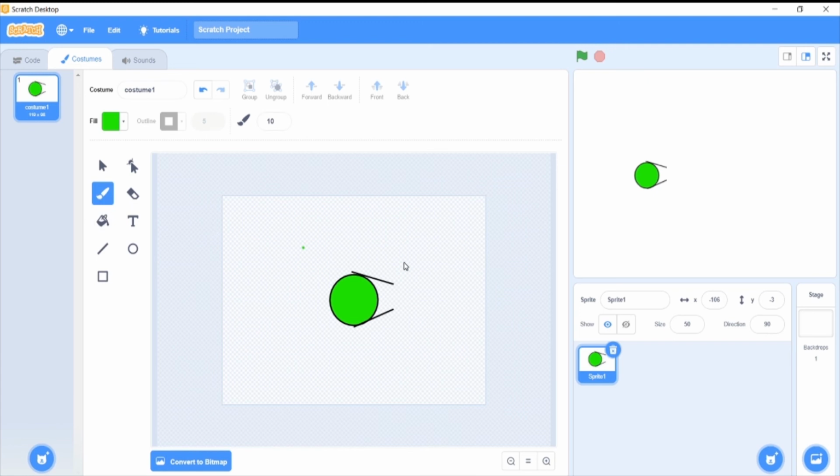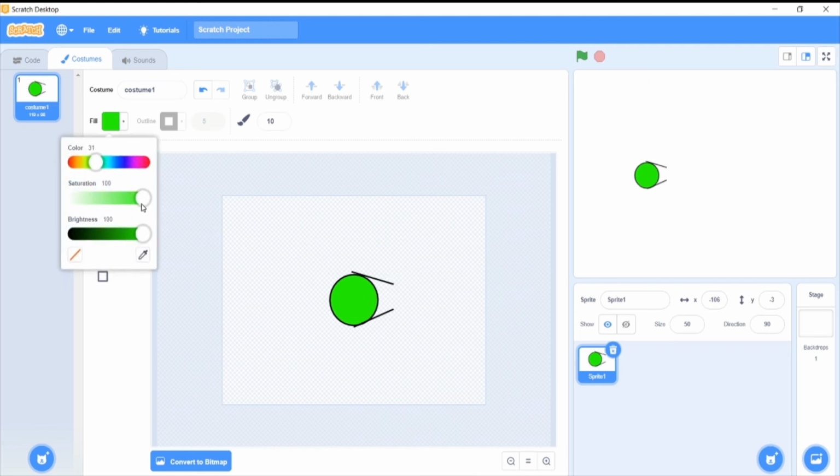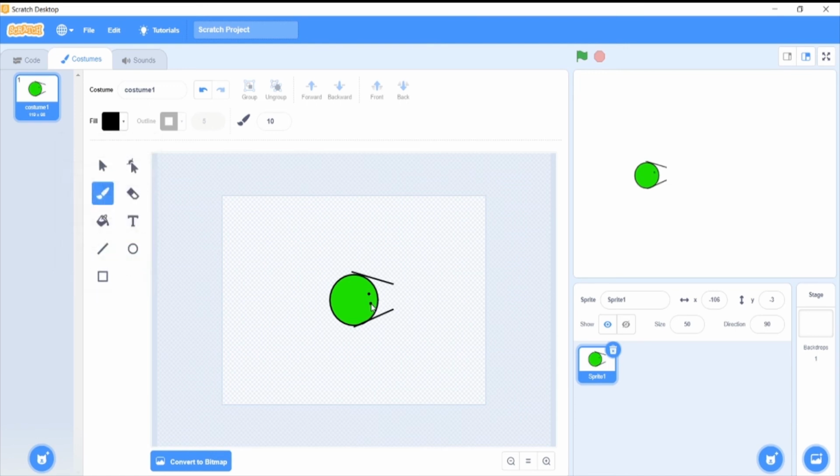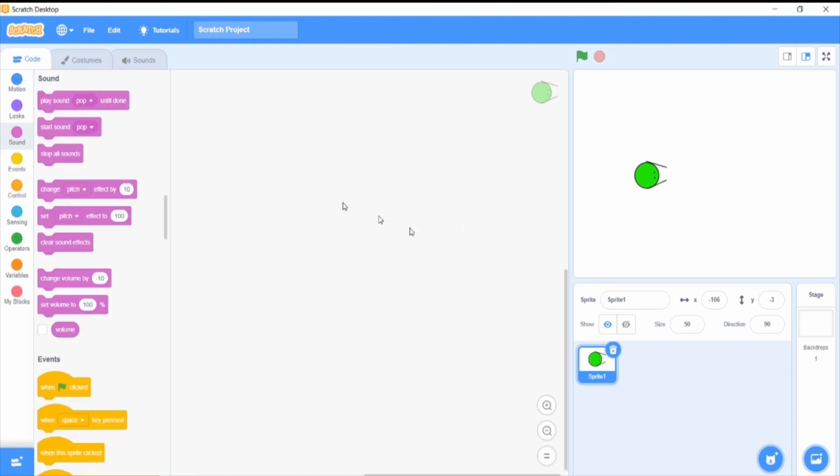So we don't want to add text. Now you can keep paint here. I don't want to keep the color green, I'll keep black. Now I can place his eyes here. This is the eyes. This is just a simple character which I've created. It's not much because I'm very bad at creating costumes and sprites and all. So you can rename the sprite to player.